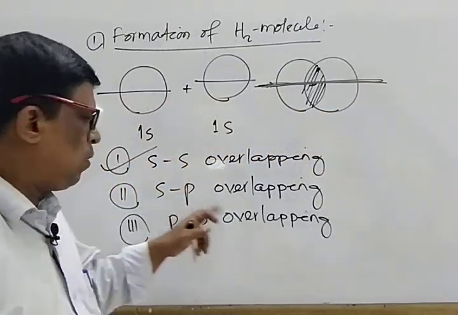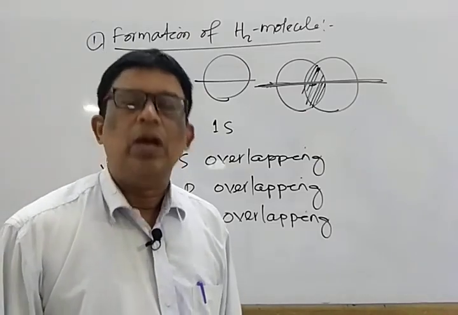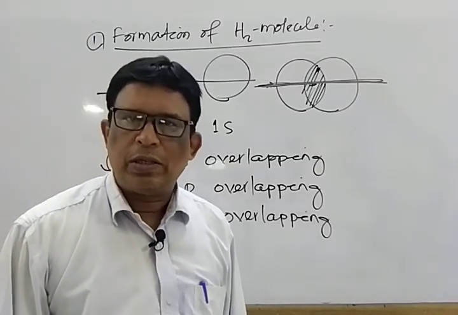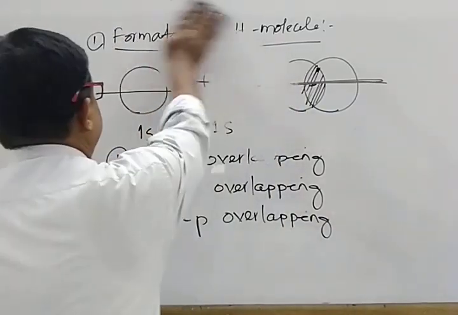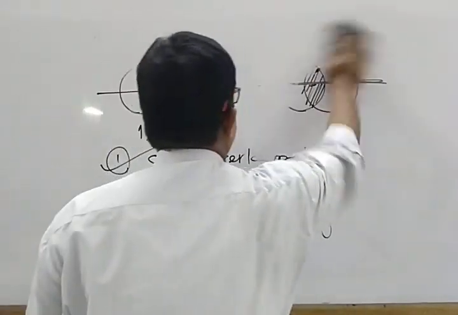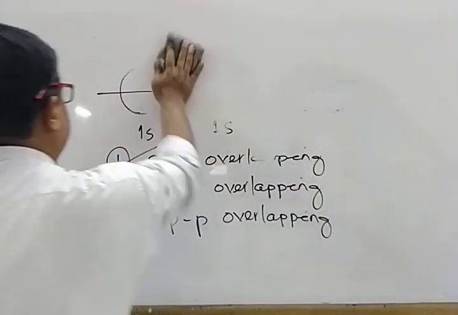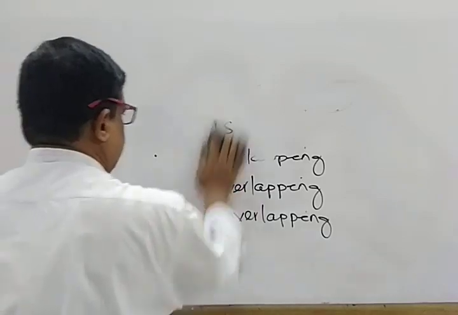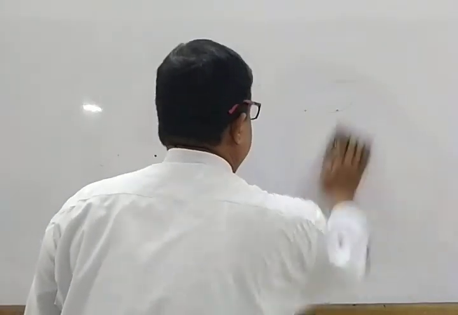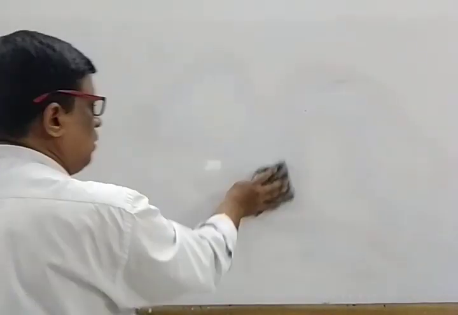Next, switch over to the second one, SP overlapping. Suitable example is formation of hydrogen fluoride. Next, we discuss the second type of overlapping, that is known as SP overlapping.